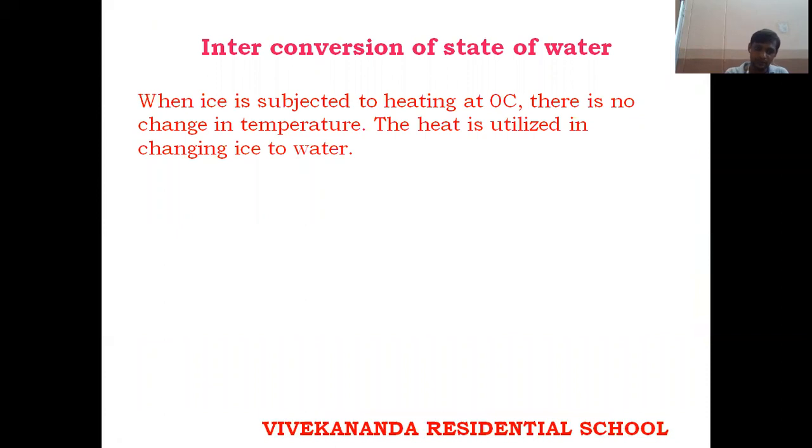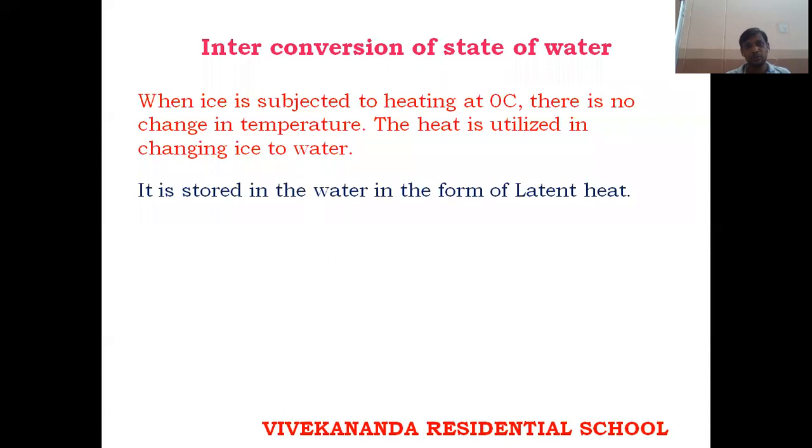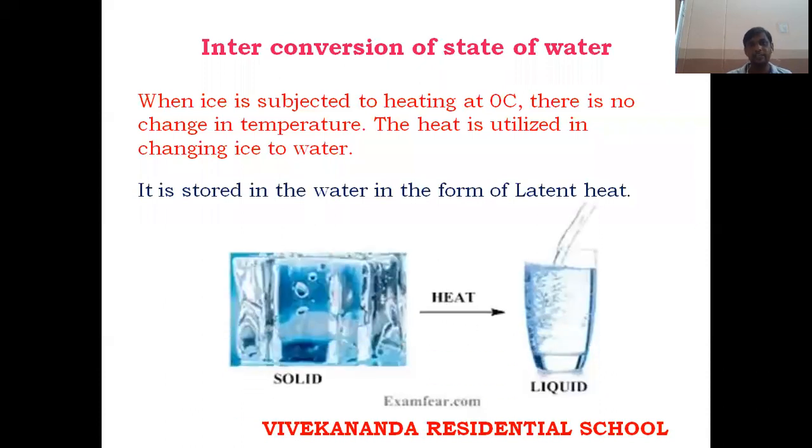That means your ice temperature won't change, and the water formed also won't change. So this heat is called latent heat. We'll speak about latent heat in an upcoming class. It is stored in the water in the form of latent heat. Latent heat means hidden heat. The temperature won't change here, either increasing or decreasing. It will show exactly 0 degrees, but heat is present. That heat is called latent heat. Latent means hidden, not seen and not calculated, and not shown as an increase or decrease in temperature.